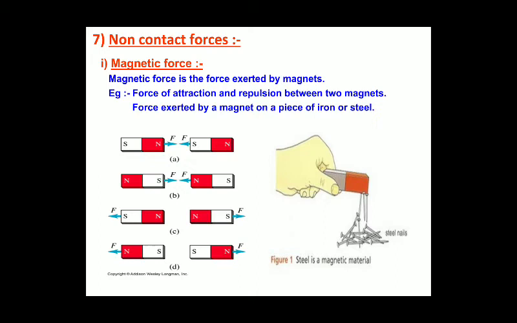The object tries to attract, or pull, the other object towards it. In the north-south and south-north images, the two magnets are moving towards each other. In the other two images, the two magnets are moving away from each other.